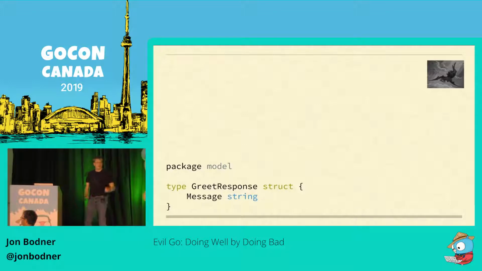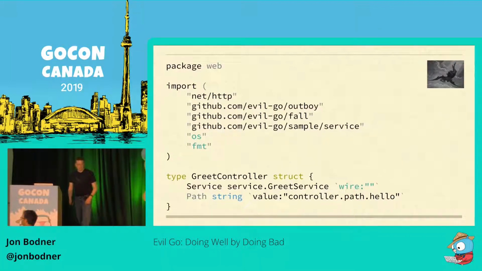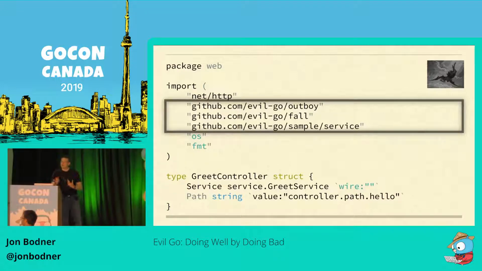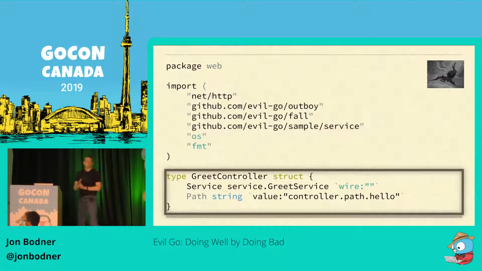And in the web package, we're going to import both fall and outboy, and we import the service layer that our web package depends upon. And because frameworks only play nicely together when they've been designed to, fall has special case code to make it and outboy work together well. We also modified the struct that's going to hold our controller to have two fields now, one that's wired by fall with an implementation of that greet service, and the other that's the path for our single web endpoint. It's assigned the value of a property that's loaded from somewhere, you know.